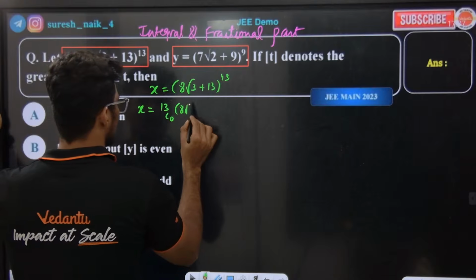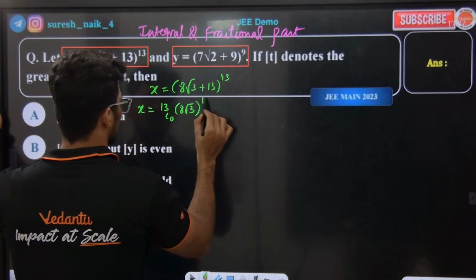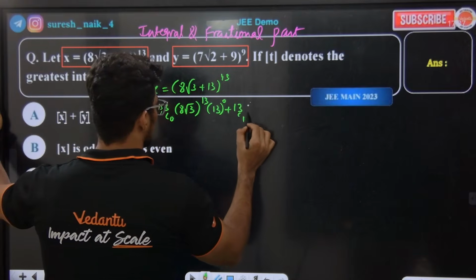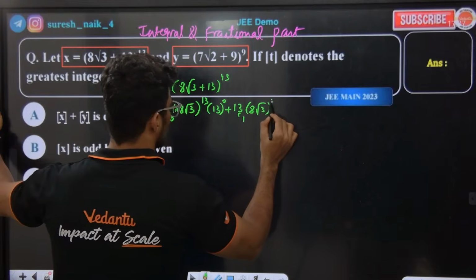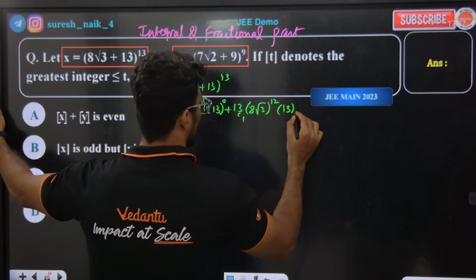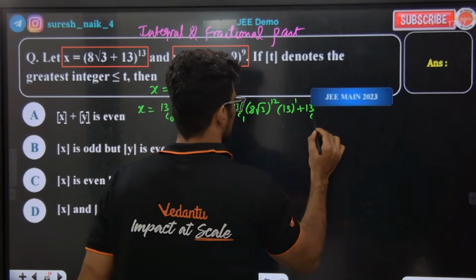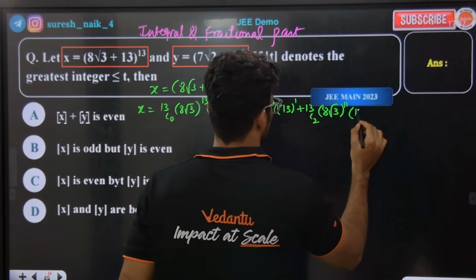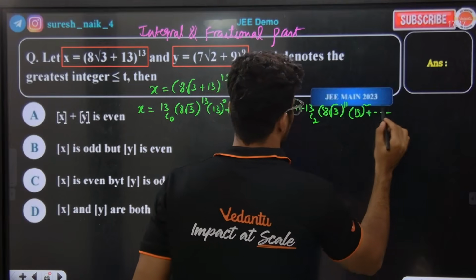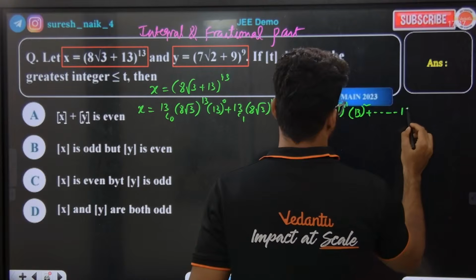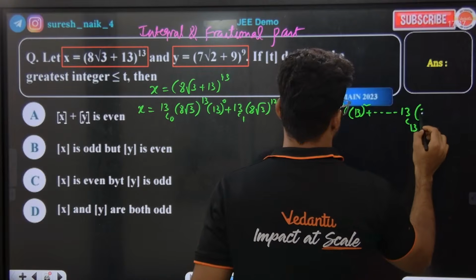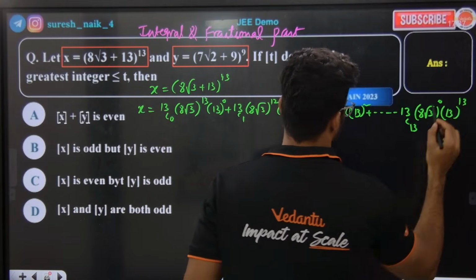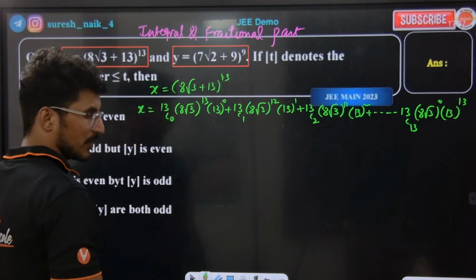13C0 (8 root 3) to the power of 13, (13) to the power of 0, plus 13C1 (8 root 3) to the power of 12, (13) to the power of 1, plus 13C2 (8 root 3) to the power of 11, 13 squared, and so on till 13C13 (8 root 3) to the power of 0, 13 to the power of 13. Understood? It is the expansion of x.